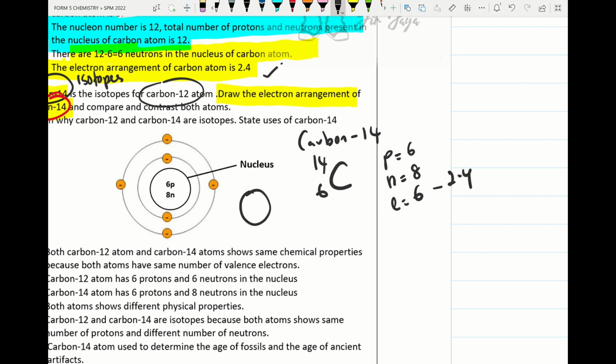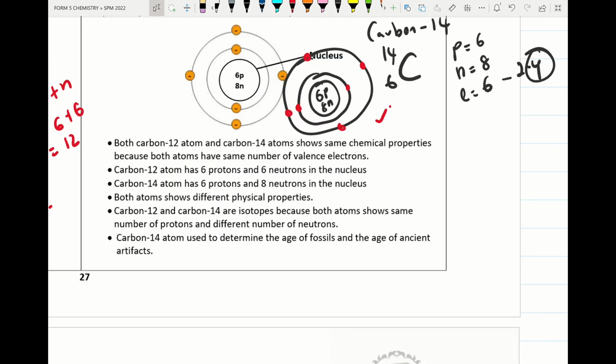So we label the nucleus. Inside the nucleus we put 6 protons and 8 neutrons. The first shell we put 2 electrons, and the second shell we put 4 electrons, or 4 valence electrons. So that is the carbon 14 atom.